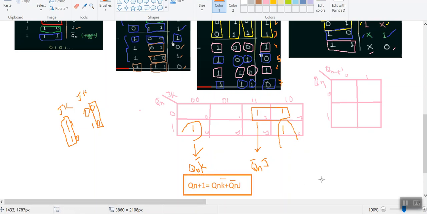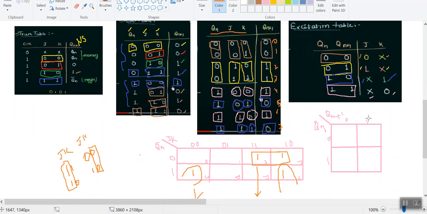We can understand, and we can have the excitation expressions also from this particular truth table. So we are having two input variables, which means we need four blocks. This is our K map. Simply place where you are getting your ones. Here at position 1 you are having 1, and in positions 2 and 3 you are having don't cares.